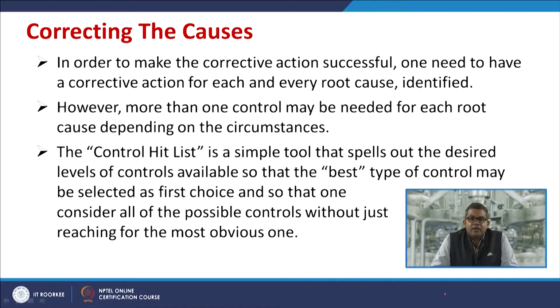The control hit list is a simple tool that spells out the desired levels of control available, so that the best type of control may be selected as first choice, and so that one considers all the possible controls without just reaching for the most obvious one.